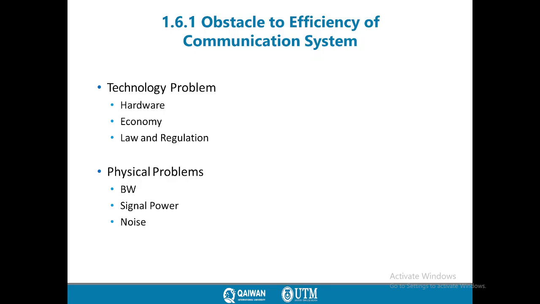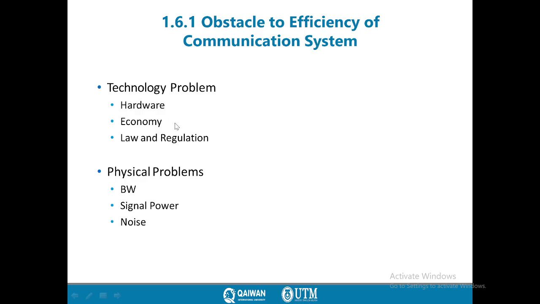In a communication system, sometimes we have obstacles which reduce the efficiency. What are these? Technology problems like hardware, economy, law, and regulation. These affect the efficiency. Sometimes if we want to increase the efficiency, it costs more, which is not allowed by some companies, or the target is to use the lowest possible cost, which reduces the efficiency.